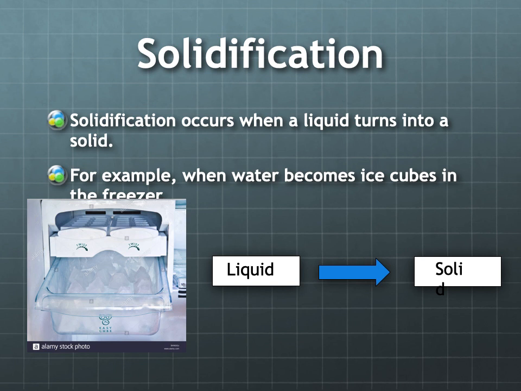And a good example of this is when water becomes ice cubes in the freezer. So we have liquid water, and if we cool it down in the freezer, lower its temperature enough, it will eventually change into a solid. So that is known as solidification.